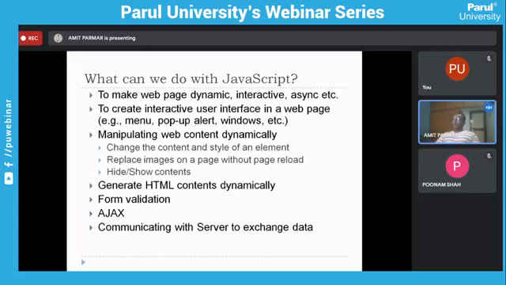So there is no need to refresh the whole page, and you will be able to see this data straight away, right? This is what you can call the Ajax mechanism, again communicating with the server and exchanging data. So JavaScript is able to make an API request. An API request is nothing but requesting certain data from the server, and accordingly the server will respond, right? This happens in the JavaScript language.